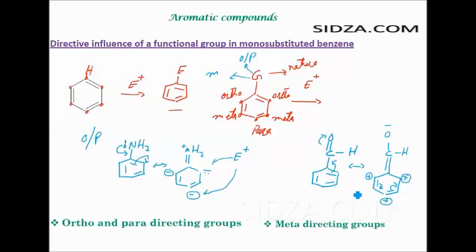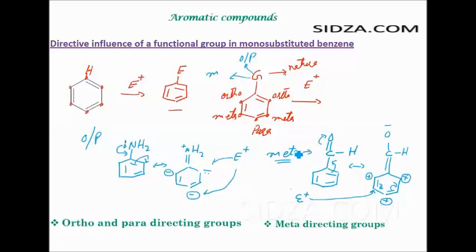Okay, so now the electrophile cannot attack on the ortho and the para position because why? Because the electrophile is also electron deficient, right? So the electrophile is electron deficient. It won't attack at the ortho and para positions, right? It will only attack now at the meta position because that is the neutral state. So relatively the meta position will be under attack by the electrophile, right? So that is why we see the aldehyde group, CHO group, is a meta directing group. Okay, this is a meta directing group.